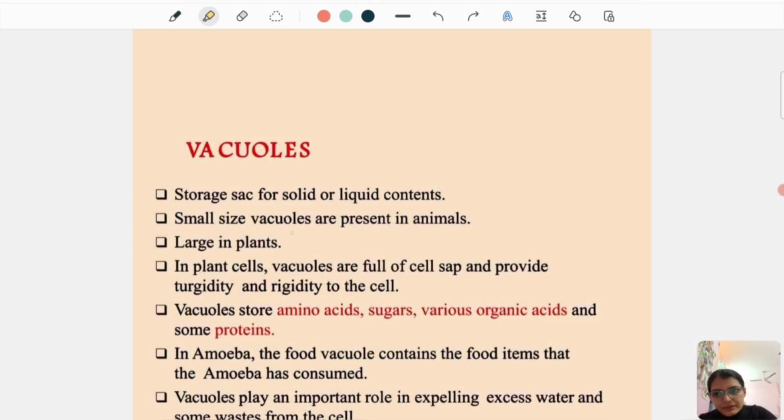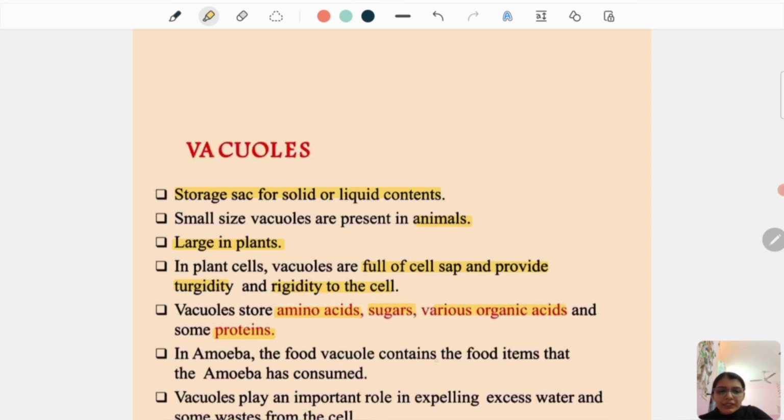Next up, we have vacuoles. These are storage sacs for solid and liquid contents. Small vacuoles are present in animals. They may be very small or even not present, but they are large in the case of plants. In plant cells, vacuoles are full of cell sap and provide turgidity and rigidity to the cell. They are involved in the storage of amino acids, sugars, various organic acids and some proteins.